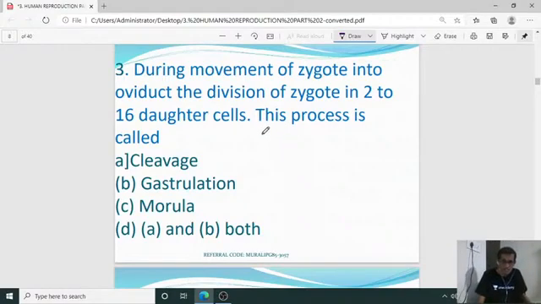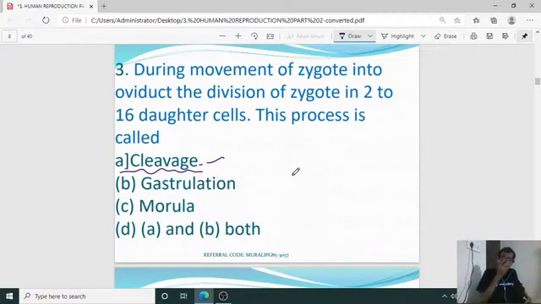Is it cleavage, gastrulation, morula, or A and B both? This process of division is called cleavage and the stage is called morula.